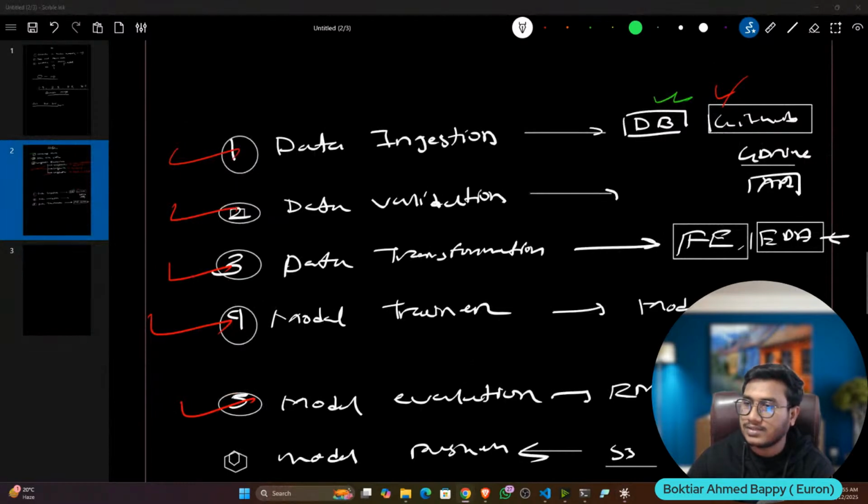So I hope, guys, it is clear. The end-to-end components: data ingestion, validation, transformation, model trainer, evaluation, and model pusher.